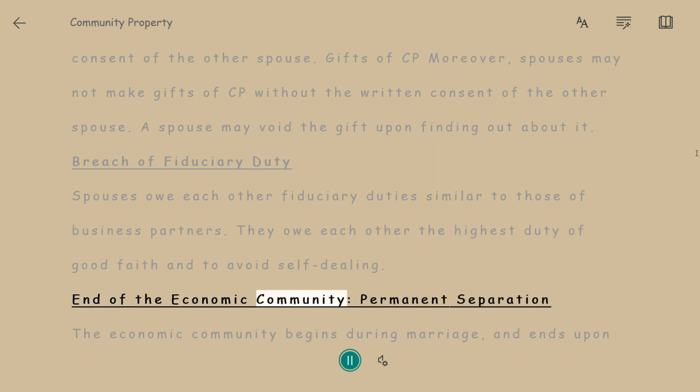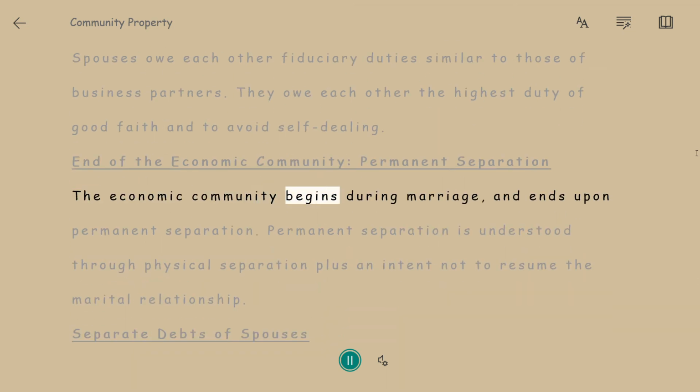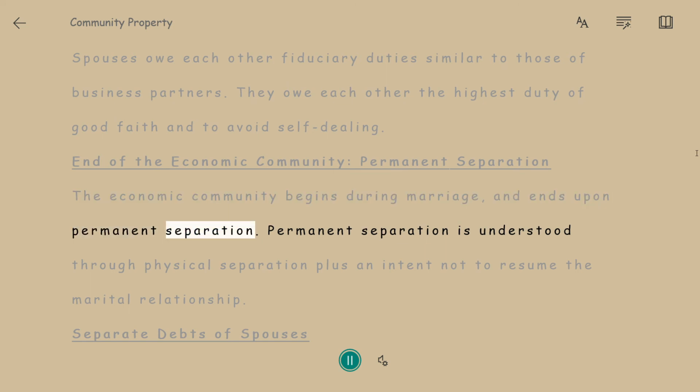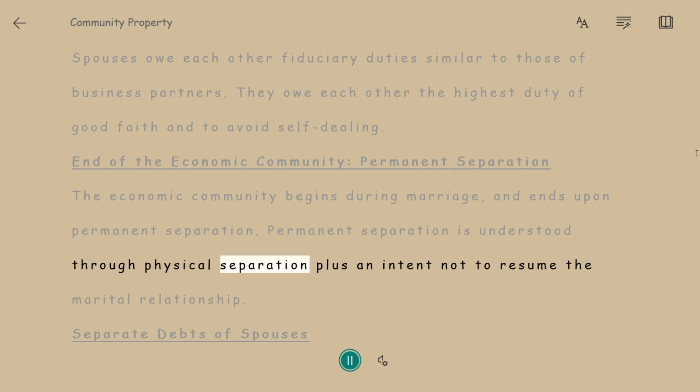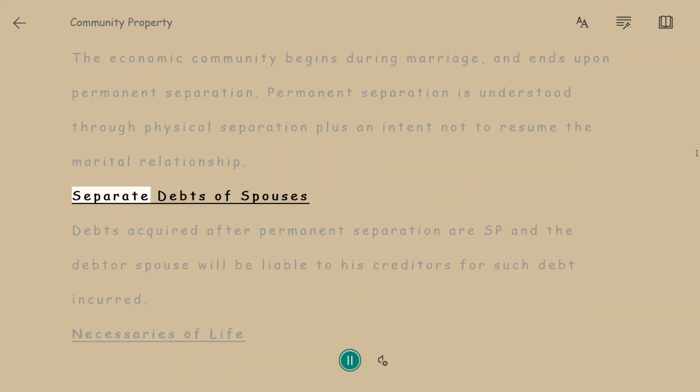End of the economic community, permanent separation. The economic community begins during marriage and ends upon permanent separation. Permanent separation is understood through physical separation plus an intent not to resume the marital relationship. Separate debts of spouses.